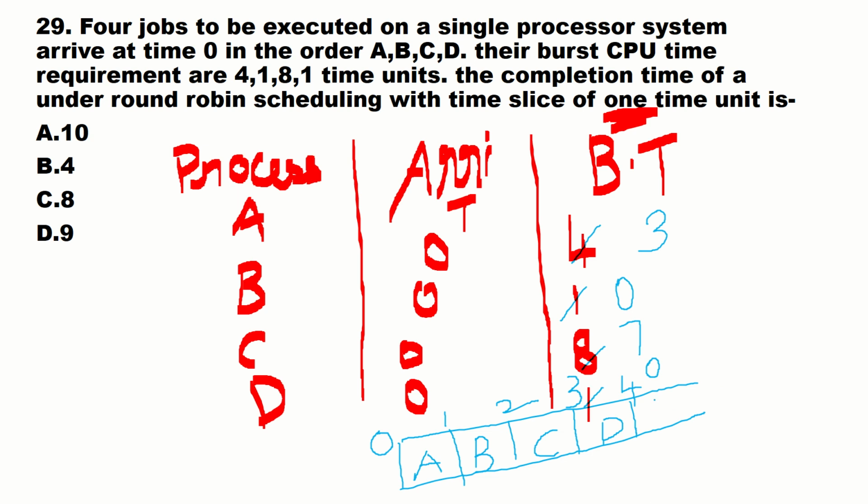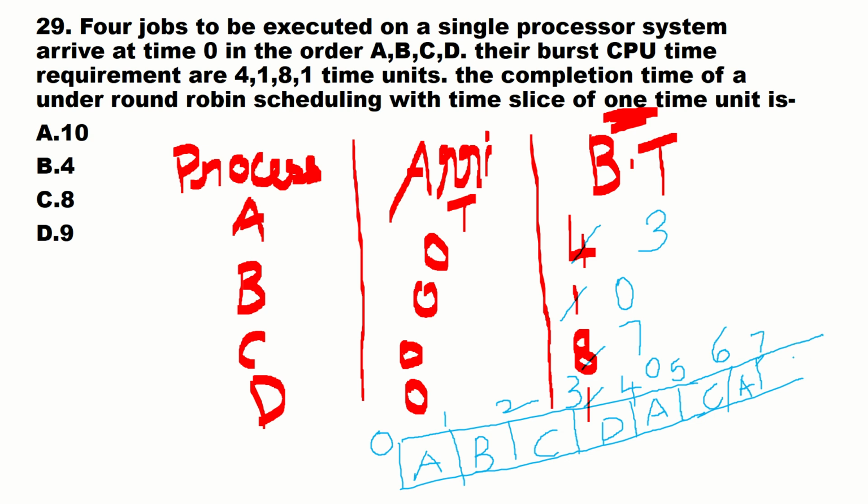Again, A will be coming. A, five. Next one, C. C, it will be 6. Next again, A, that will be 7.